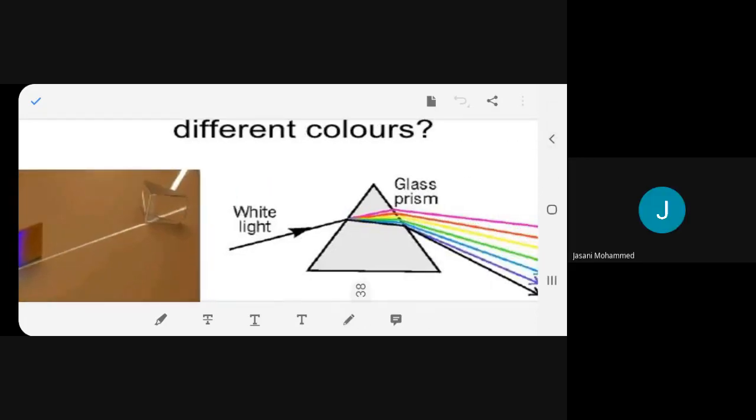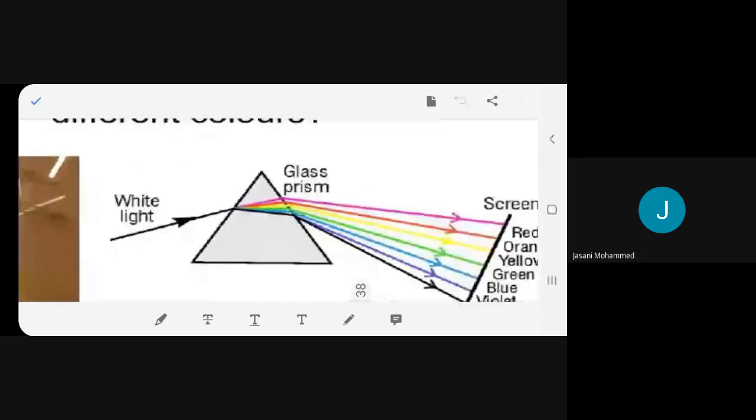Have you done this? Have you observed this activity? Okay. Even you get it on those CDs. Have you observed that? You can see rainbow colors on a CD, remember? Even sometimes you get this color in soap bubbles. So many times you can get this rainbow color.